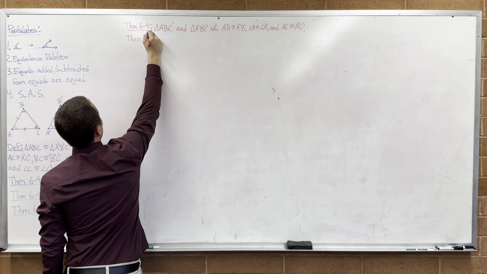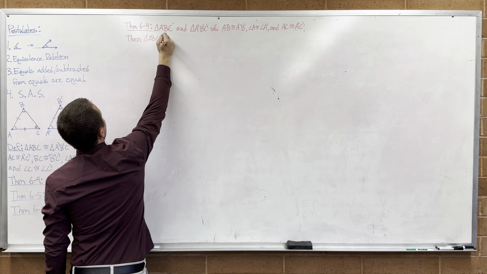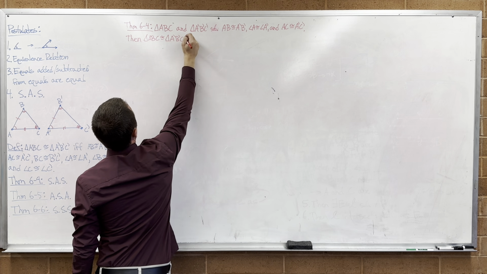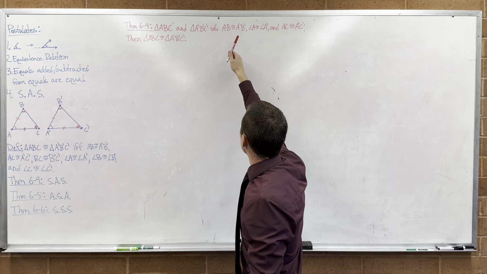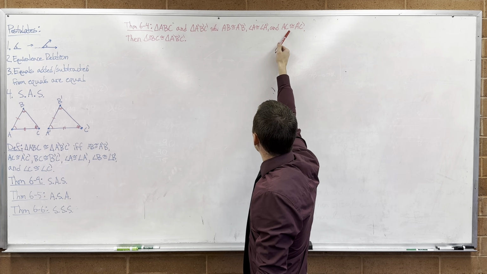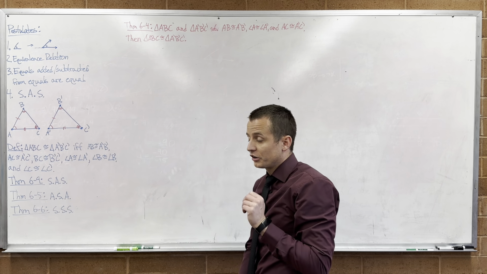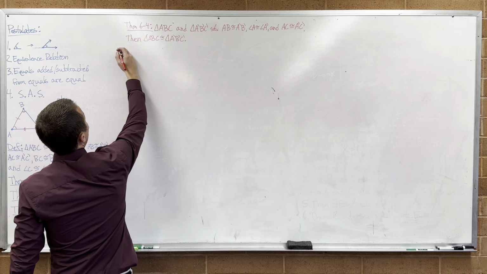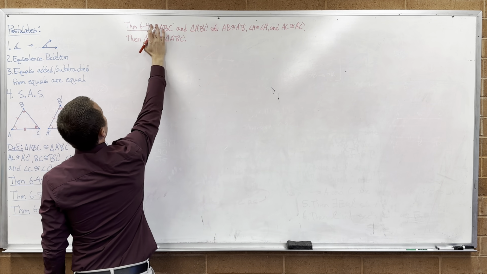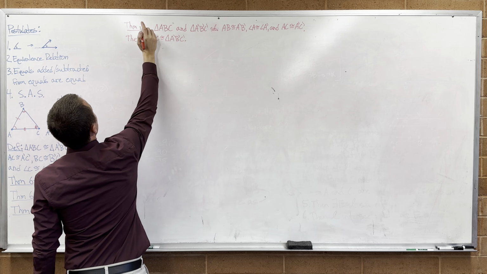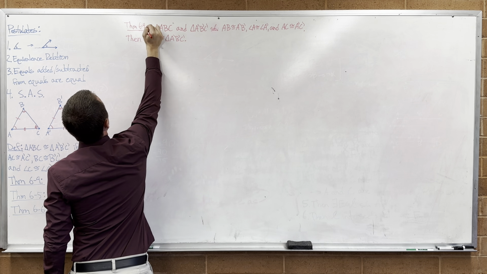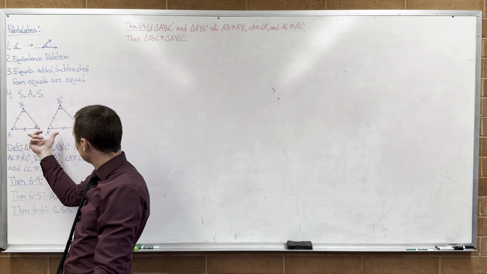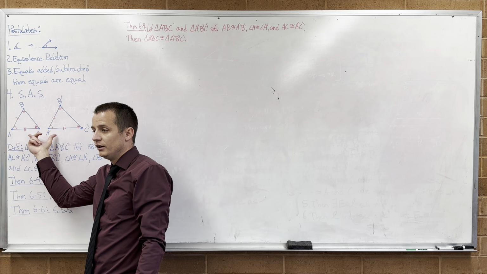Then, what are we trying to prove? Triangle ABC is in fact congruent to triangle A prime, B prime, C prime. In other words, if I have two triangles and I know one of their sides are congruent, an angle and a side, angle, side, then the two triangles are congruent. Here's our definition for triangle congruence. This is what we're trying to prove. Sorry, I missed my let. Theorem 6.4, let. And then here's our picture. We already have our picture right here from this postulate. So here's the picture that we're looking at.